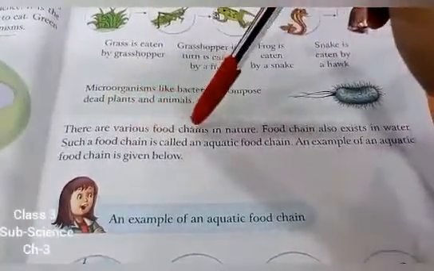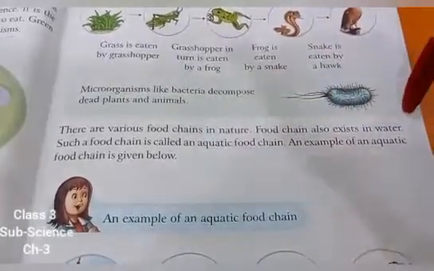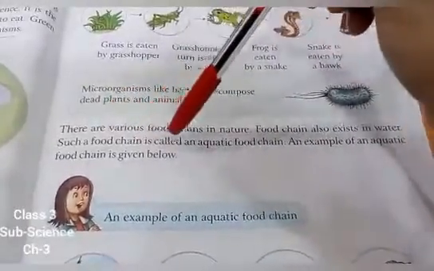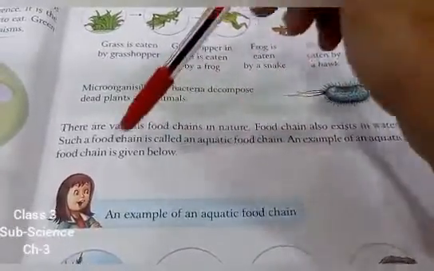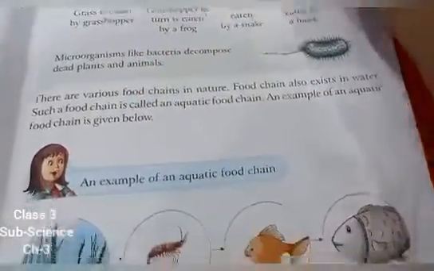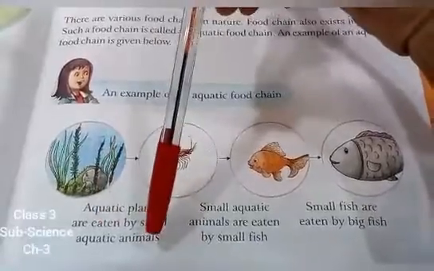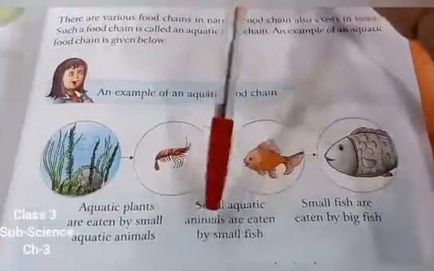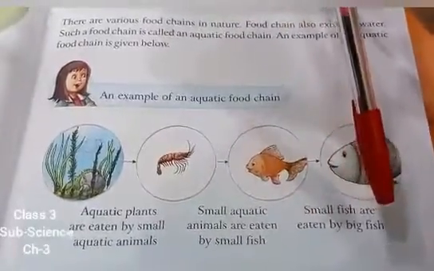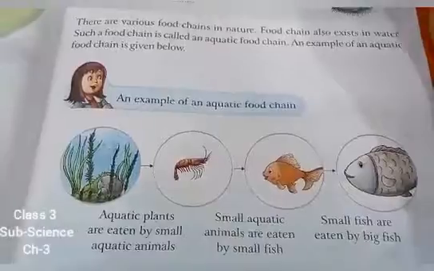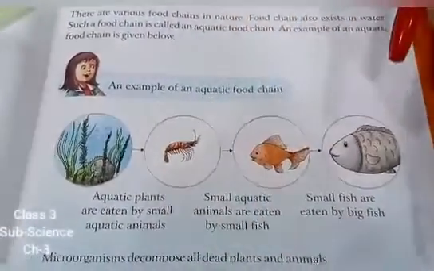There are various food chains in nature. Food chain also exists in water. Such a food chain is called an aquatic food chain. An example of aquatic food chain is given below. Aquatic plants are eaten by small aquatic animals. Small aquatic animals are eaten by small fish. Small fish are eaten by big fish. And microorganisms decompose all dead plants and animals.